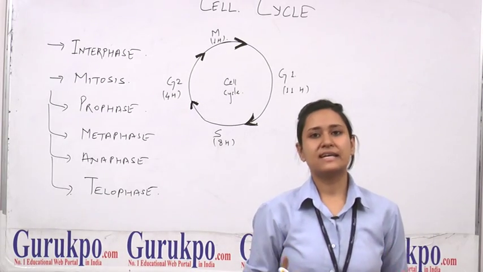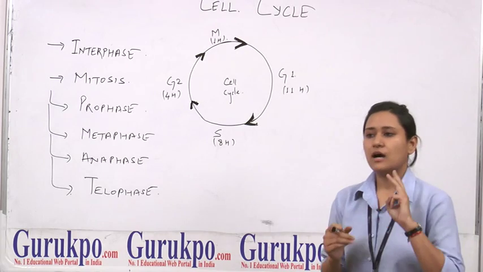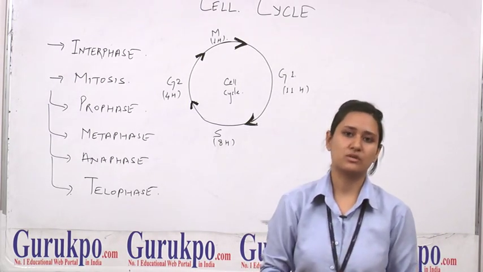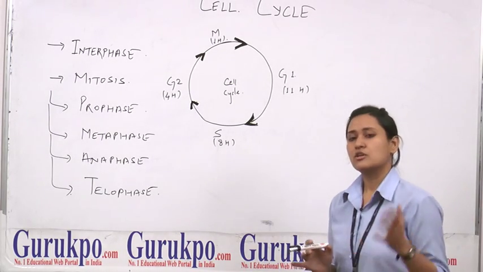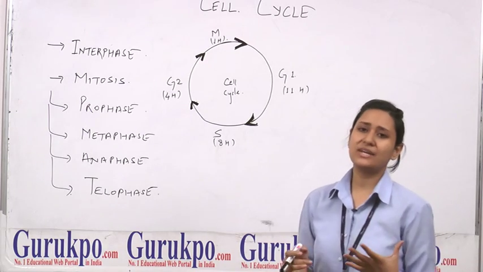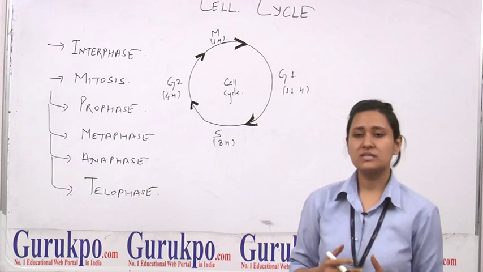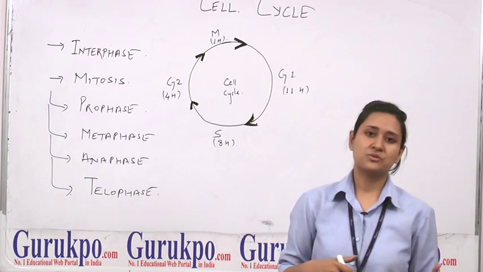Now, why is it significant? What is the significance of the cell cycle? It consists of two steps. First is mitosis and second is meiosis. Mitosis is important because through mitosis growth occurs, which is very necessary for survival. And second is meiosis. Why is meiosis important? Because it occurs in germ cells so that they can give rise to the next generation.